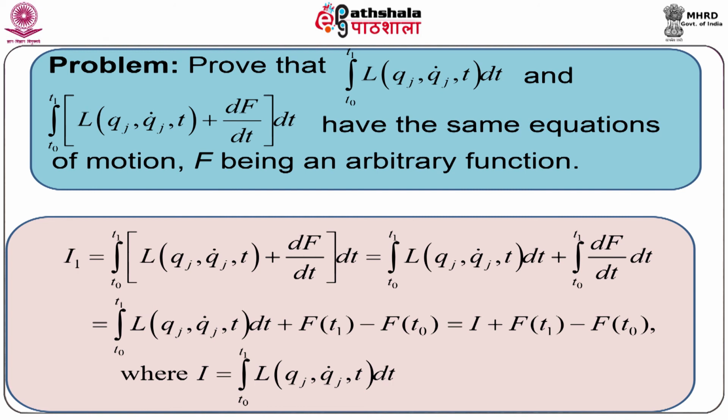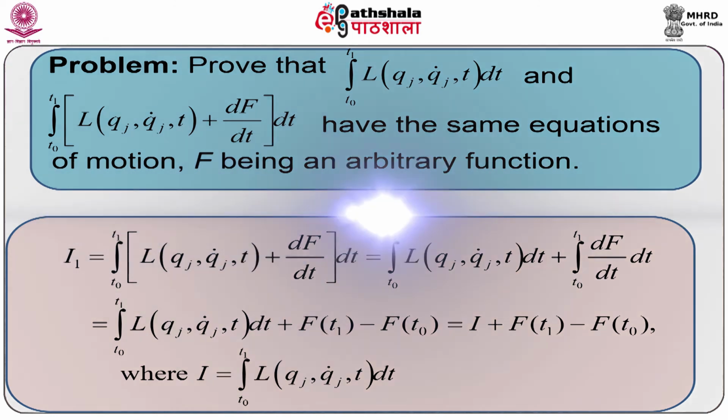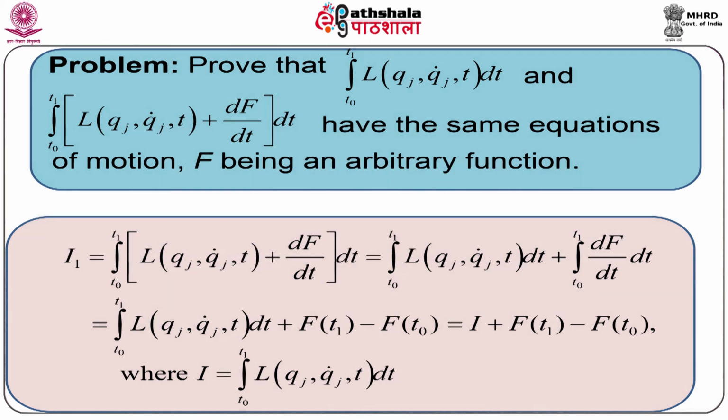Thus, I1 equal to integration t0 to t1 L(qj, qj dot, t) dt plus integration t0 to t1 d/dt of capital F dt, equal to integration t0 to t1 L of generalized coordinate qj, generalized velocity qj dot and time t dt plus capital F at the point t1 minus capital F at the point t0.